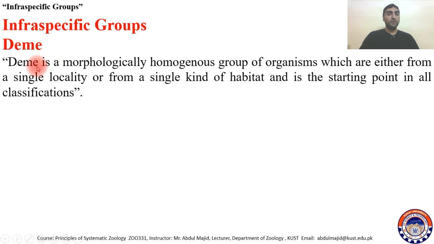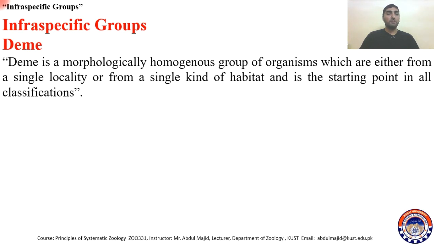Before going into the detail of this whole lecture, just keep in mind one thing: all the categories we are discussing today are not formally accepted categories in zoological taxonomy.